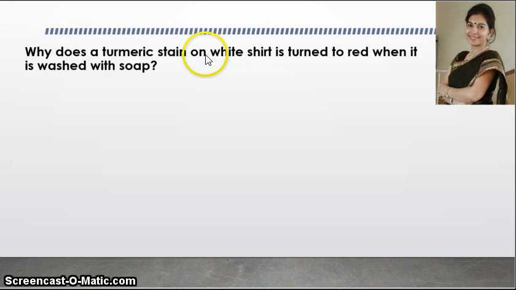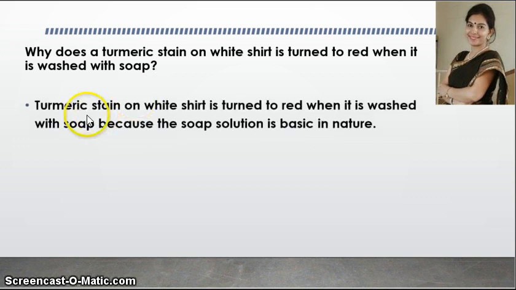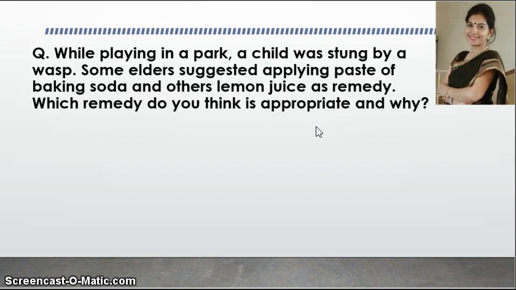Why does a turmeric stain on a white shirt turn red when it is washed with soap? So we know that turmeric is a natural indicator. And what is the nature of soap solution? It is basic, right? So our answer will be: a turmeric stain on a white shirt turns red when it is washed with soap because the soap solution is basic in nature, and turmeric changes to red when it reacts with a base.